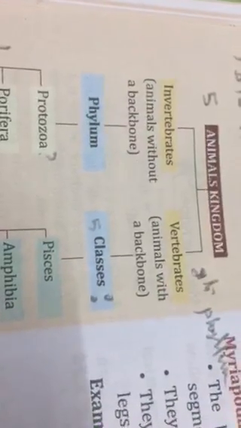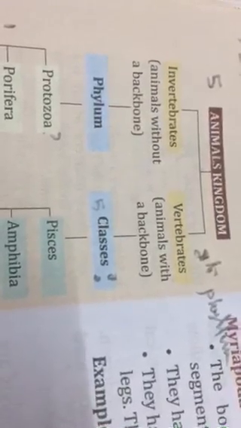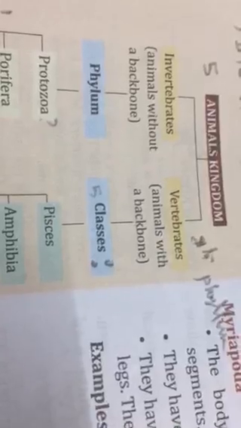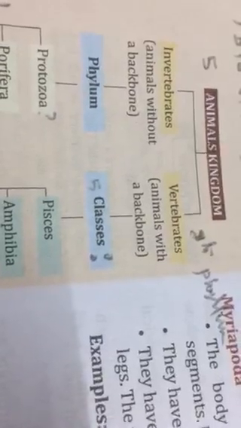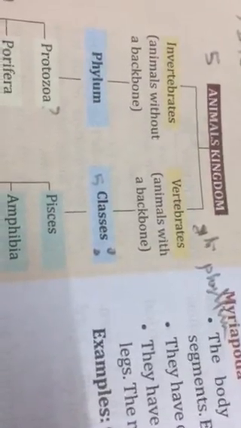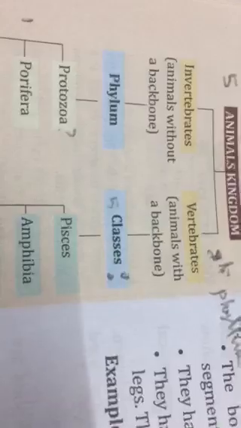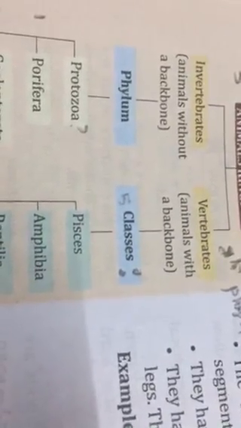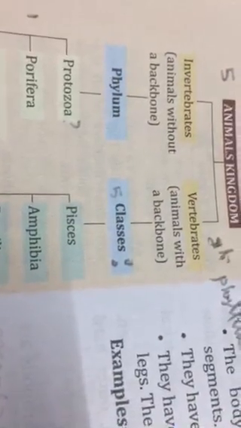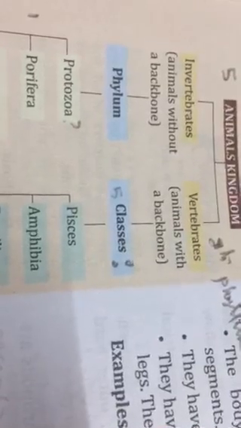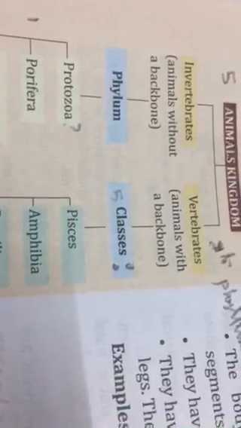Then the next one, 9th phylum, vertebrate, is easy because here we are going to write a bit advanced classes. Okay, so it will help you to understand, but we have a limitation, but still you should learn and write this concept map by way of practice and remembering, then everything will be easy because for each phylum we are going to take two examples and the characteristics as we have done for kingdom Plantae and kingdom Fungi.